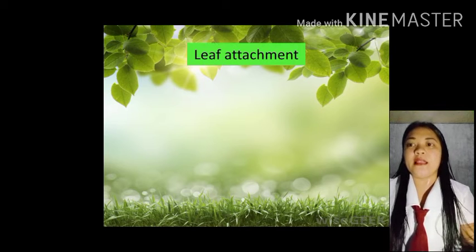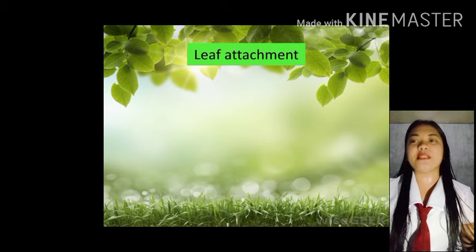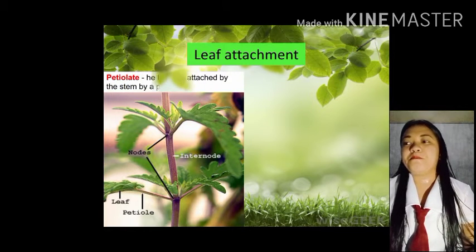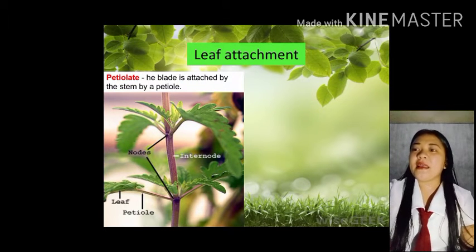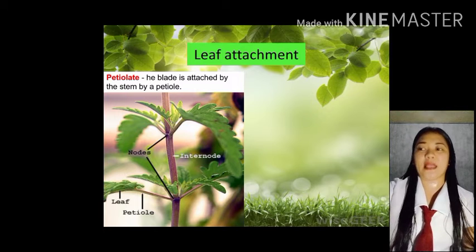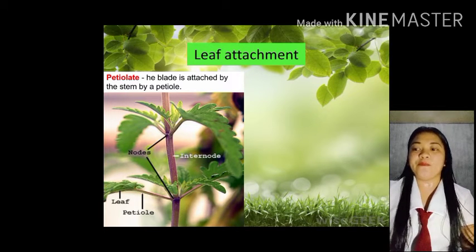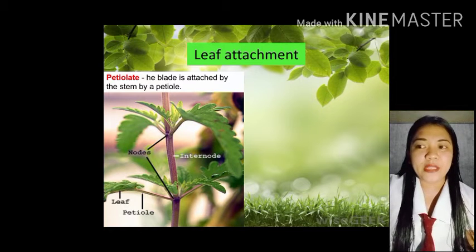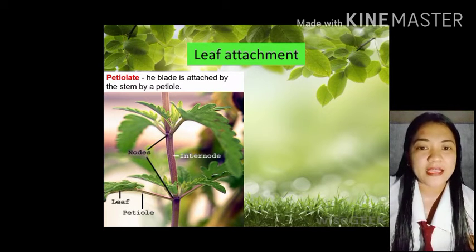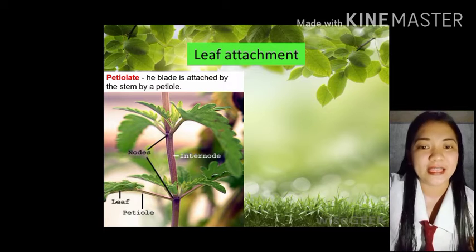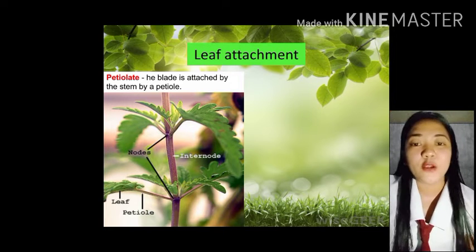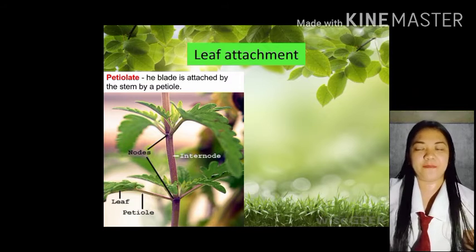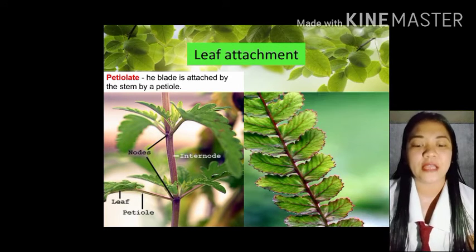Yan po. Let's proceed to the leaf attachment. Petiolate. The blade is attached by the stem by a petiole. Yan. Makikita niyo po dito, yung attachment ng leaf niya is may petiole pa siya. Stem, petiole, and the leaf. Yan. May petiole po na nagdudugsong within the stem and the leaf. Ang tawag po natin dun ay petiolate.